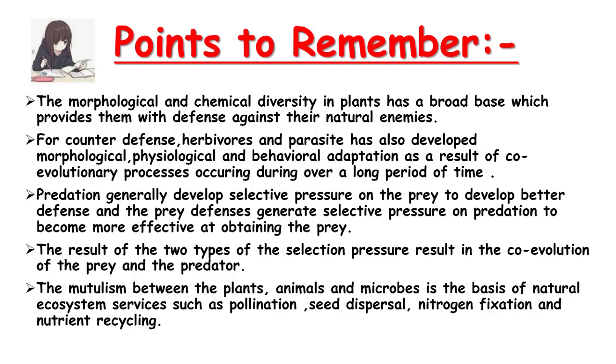It is how the bacteria present in the soil capture the atmospheric nitrogen and fix it in the soil, so that in areas where the soil is deficient in nitrogen, where the plant is unable to get enough nitrogen, the atmospheric nitrogen has been fixed by these bacteria so that the nitrogen is easily available to the plants. And nutrient recycling.